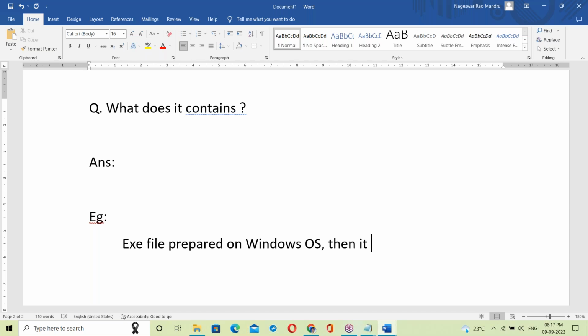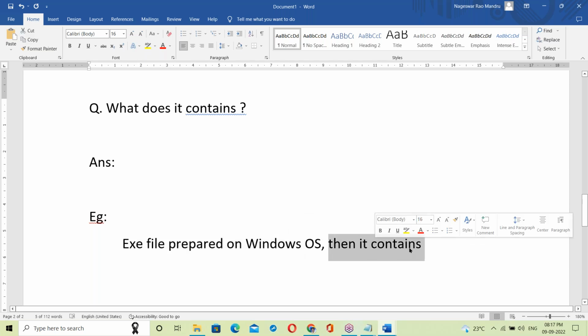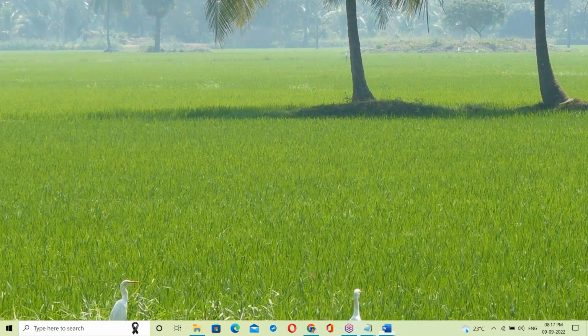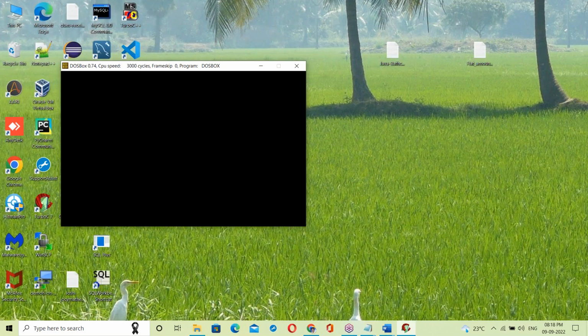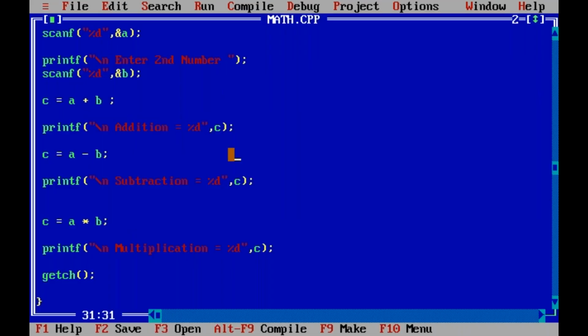Then what does it contain? Let us take a C program exe file. Here, this is a C program, right?